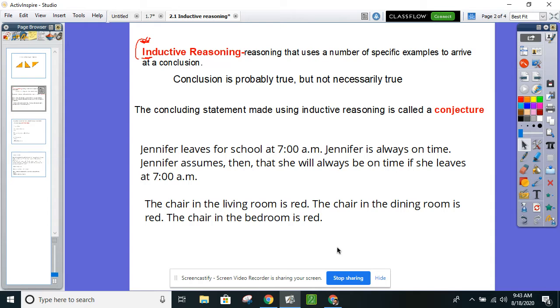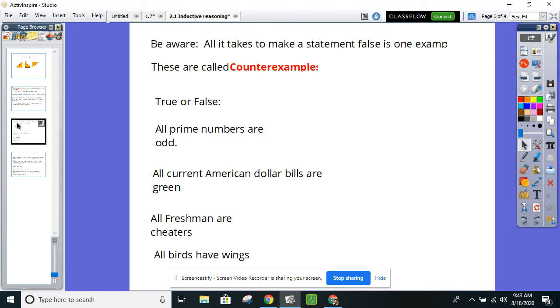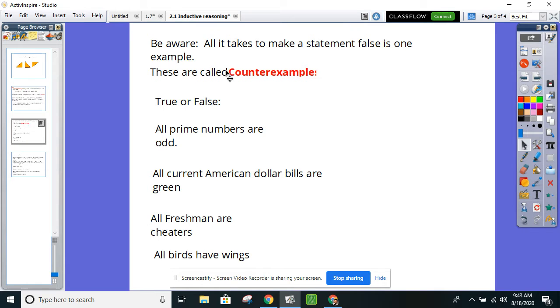They could have a brown chair in their house. Who knows? You don't know. But that is conjectures. That's inductive reasoning. You're noticing a pattern and making assumptions. When we're doing math, lots of the things we do are pattern based. So we can usually make a conjecture based on the pattern we're recognizing and mostly be true. Sometimes there are exceptions to those rules. So be aware, sometimes all it takes is one example to make a whole statement false.